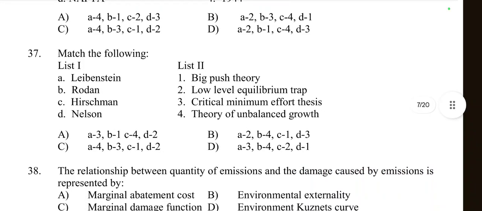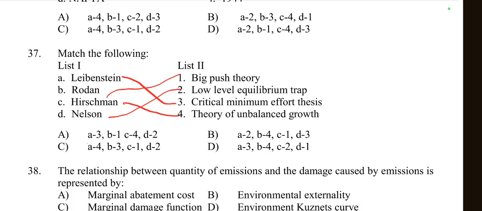Then question number 37, list 1 and list 2. Leibenstein gave the concept of the critical minimum effort thesis. Then Rosenstein-Rodan gave the concept of big push theory. Then Hirschman gave the concept of unbalanced growth, and Nelson gave the concept of the low level equilibrium trap.